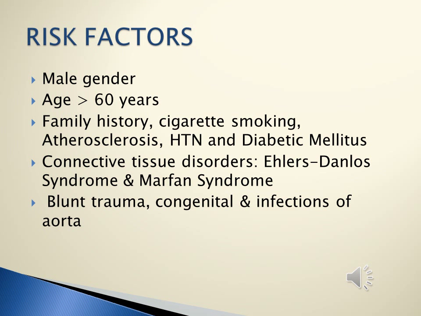Male patients have increased risk, and most patients are above 60 years of age. The risk increases with the number of years smoking. Family history, hypertension, diabetes, and atherosclerosis are other risk factors, as are genetic disorders of connective tissues, such as Marfan and Ehlers-Danlos syndromes. Uncommon risk factors include abdominal blunt trauma, congenital syndromes such as bicuspid aortic valve or coarctation of the aorta, and rare infection of the aorta by syphilis, salmonella, or staphylococcus.